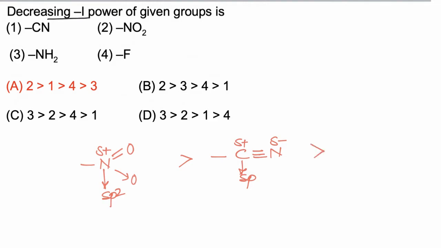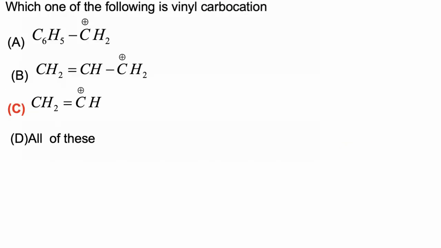Now between fluorine and NH2, fluorine has higher electronegativity than NH2, so first F and then NH2. So this is the correct order of minus I effect, hence 2, 1, then 4 and 3. Option A is correct.